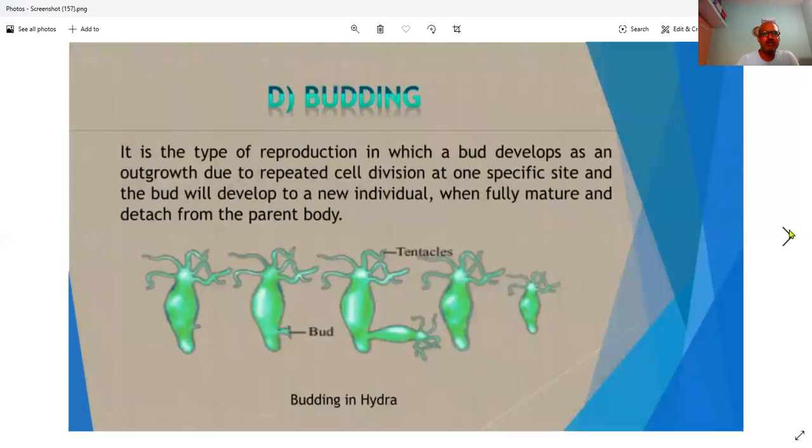Next we have budding. It is a type of reproduction in which a bud develops. Here you can see the hydra, and this small outgrowth is called a bud. This bud gradually grows into one individual, and once it is heavy and grown mature, it gets detached from the parent body and forms a new individual. So it is at one specific site, and the bud will develop into a new individual when fully mature and detached from the parent body.